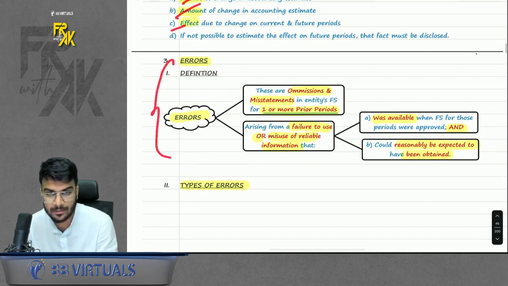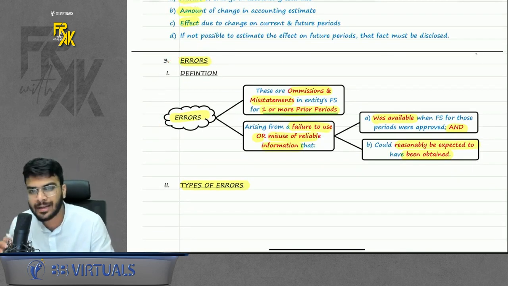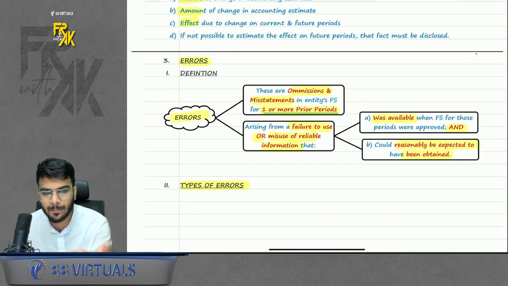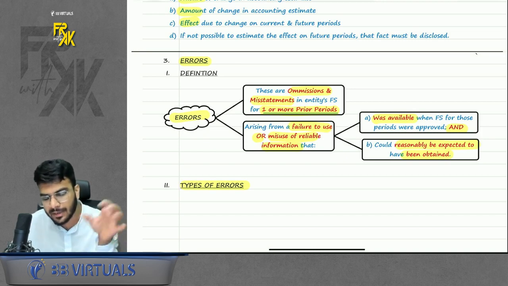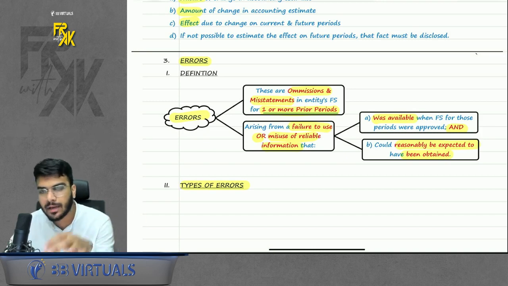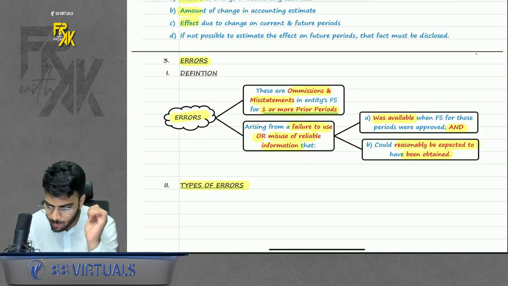Okay. Now next part, errors. Do remember when you will call anything an error? If you committed any error in the previous or before previous year, but you came to know in the current year, that is an error, right? If you made an error in the current year, but you found it in the current year, that is not an error. So an error is an omission or misstatement.